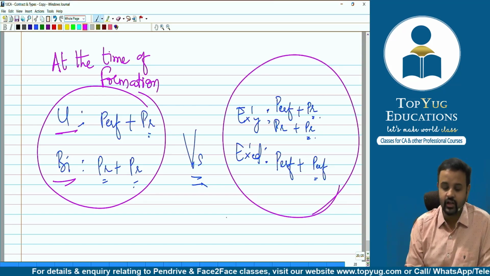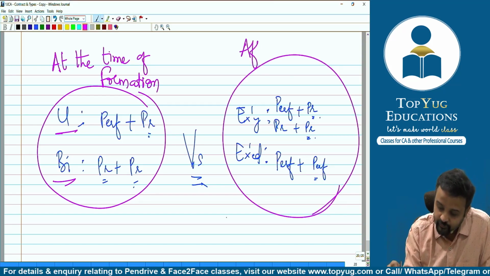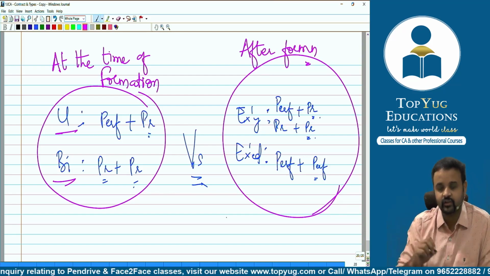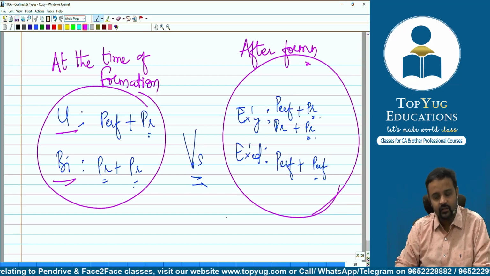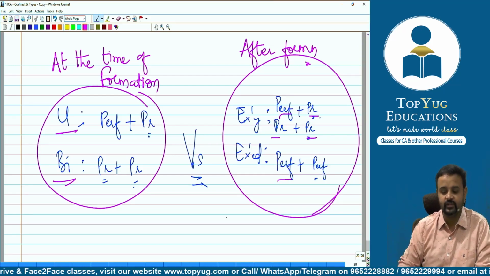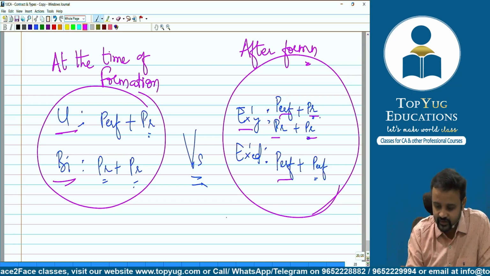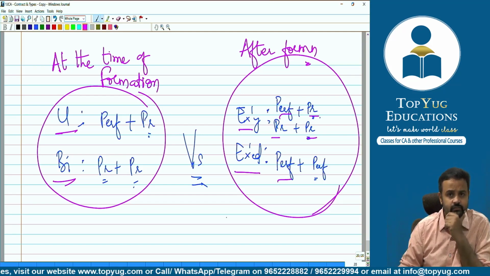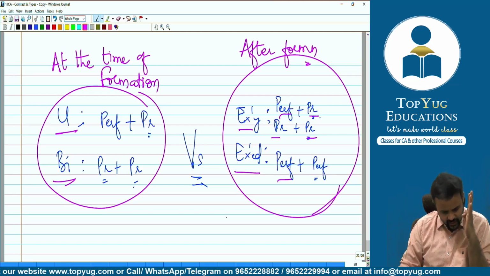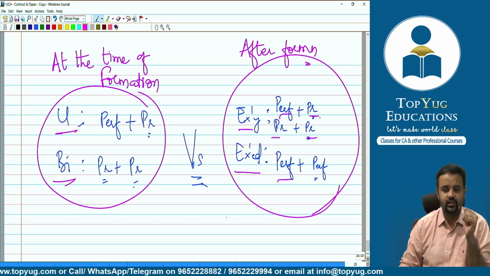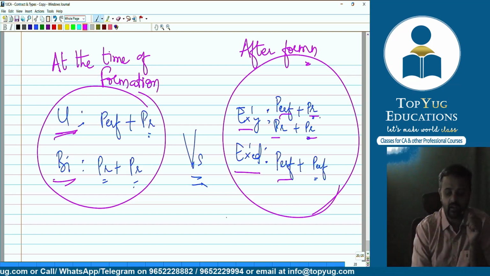But after formation of the contract, depending on the performance or promise, we classify it as executed or executory contract. That's the only difference. So when we are discussing at the time of formation, we will use the term unilateral or bilateral.